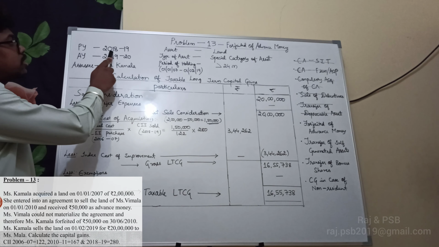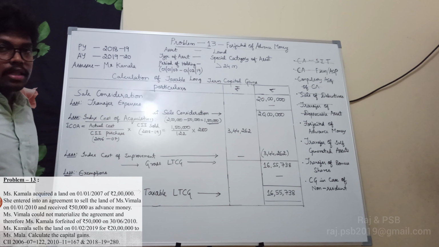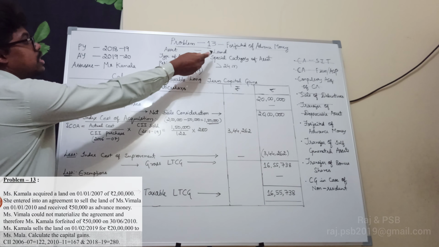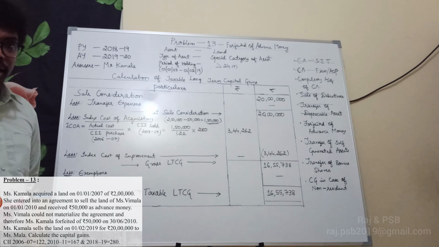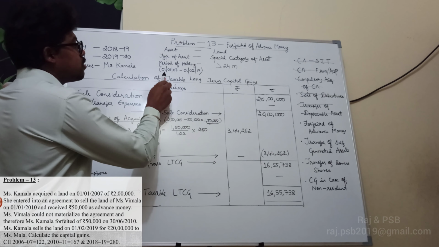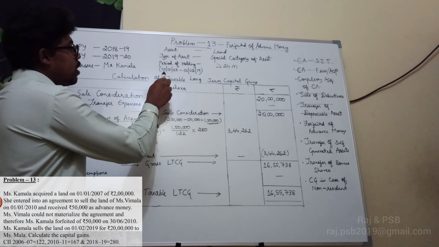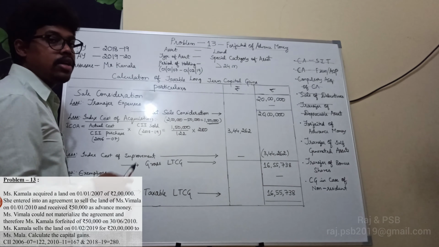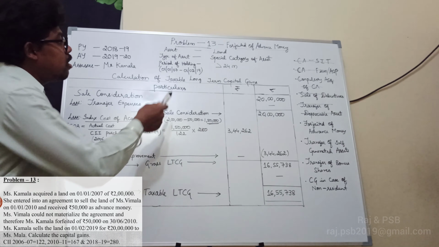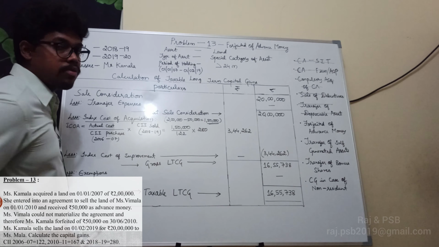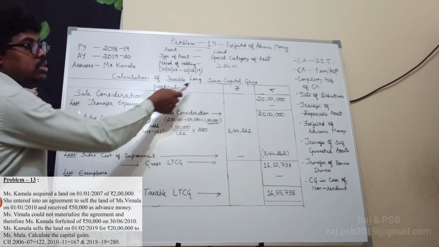So previous year 2018-19, assessment year 2019-20, and assessee is Miss Kamala. So asset is a land here. So type of asset is, it is nothing but immovable property. So it is treated as special category of asset. So period of holding is, originally it was acquired by Kamala on 1/1/2007 and she sold it to Mala on 1/2/2019. So it is more than 24 months. So hence it is treated as long-term capital gains.